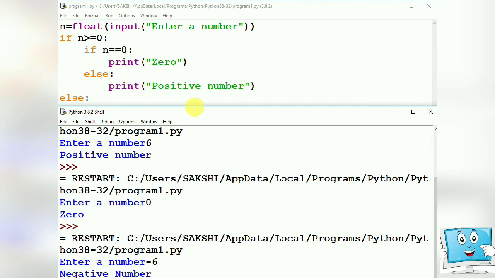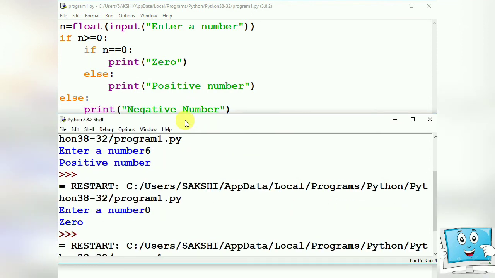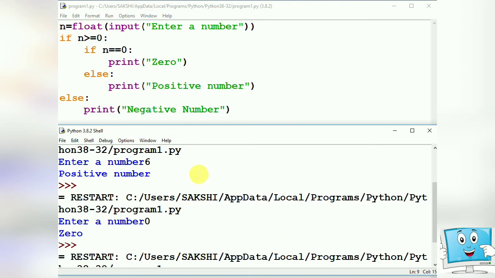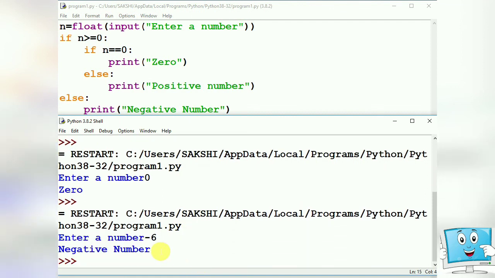Next we have given the number as -6. So we say here that the number is -6. It will check from here, is -6 greater than or equal to 0? No, -6 is not greater than or equal to 0. The condition is false here only. So the control will not go inside. Rather, it will go to only the else part and print negative number as we have seen in the output. So it says negative number. I hope all the loops are clear to you.